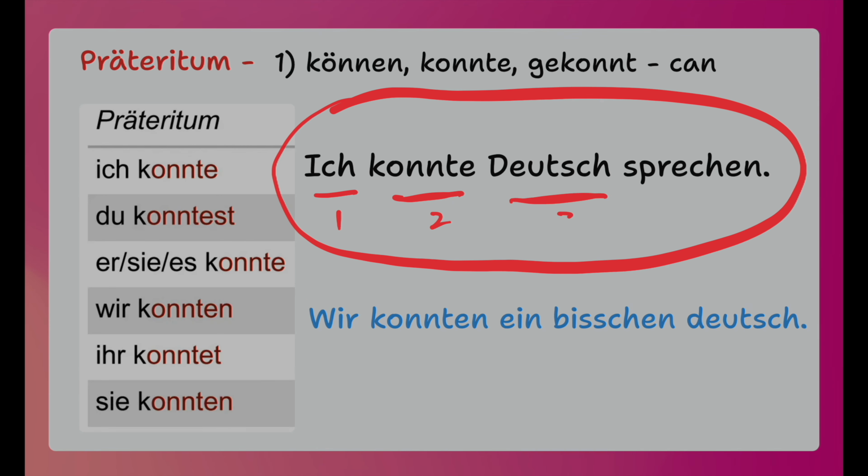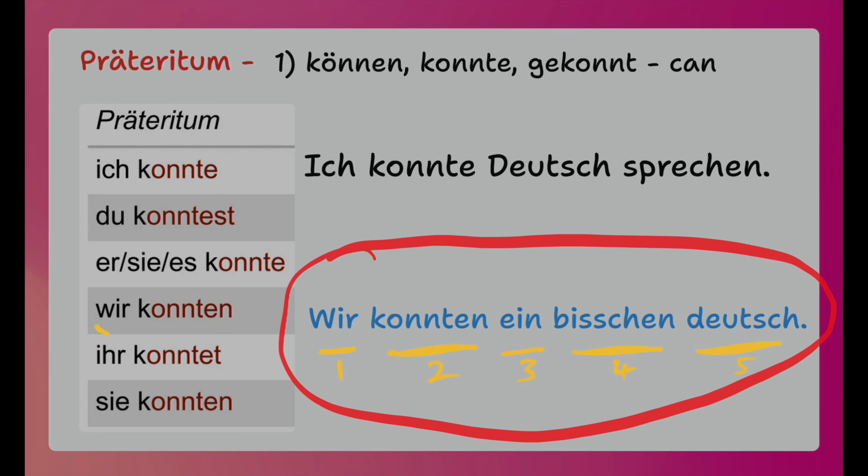The sentences which I used in present tense in the previous slide, I used those same sentences, but I wrote them in past tense. So imagine you lived in Germany 10 years ago. At that time, you learned the language. So you wanted to say, when we lived in Germany, I could speak German. Ich konnte Deutsch sprechen. So in the past, you used to speak German. In this sentence, second position is konnte, which is the modal verb in Präteritum, and the second verb or main verb is sprechen, which is at the end of the sentence.